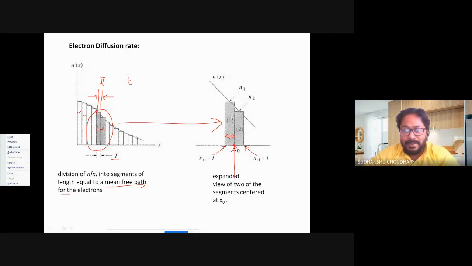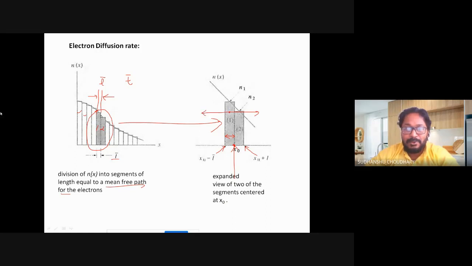that motion is random, and also due to scattering, due to collisions. So there are equal chances that half of the electrons of segment 1 can move towards right, and half can move towards left.